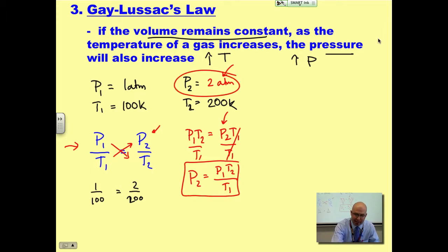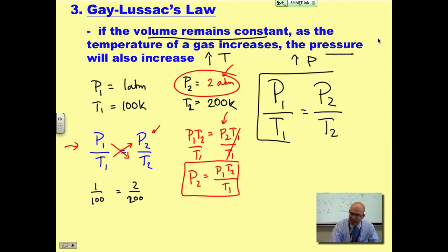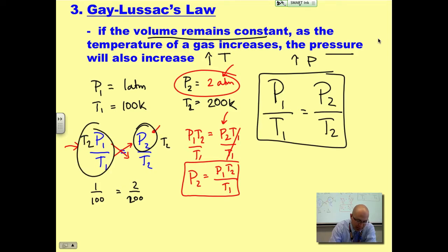Gay-Lussac's law, though, again, if I write it down, P1 over T1 equals P2 over T2. And again, I'm a fan of cross multiplication to get denominators out of there. It's very easy if I'm solving for this one. I just would multiply both sides by T2, and there's my formula. But what I see people have a lot of trouble with is if I'm solving for the temperature, because it's in the denominator, sometimes they miss the reciprocal, they take the wrong formula, and they have some trouble when they calculate. So again, I'm a big fan of that.